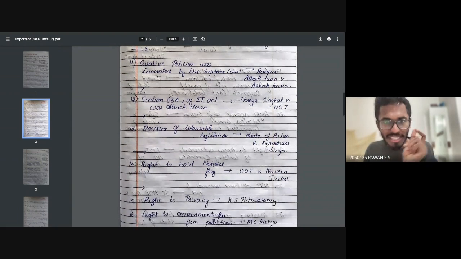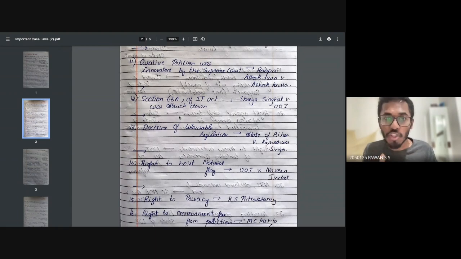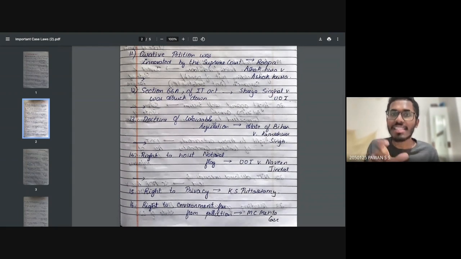Now, Section 66A of the IT Act was struck down in which case? Section 66A of the IT Act was struck down in Shreya Singhal versus Union of India case. What happened in this case? Section 66A of the IT Act, you remember, no?